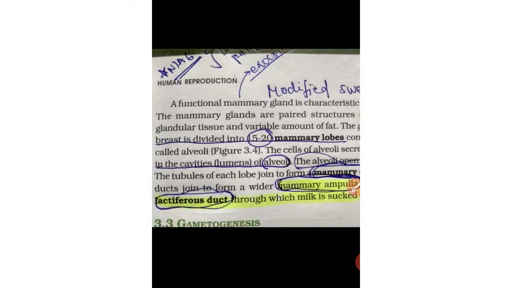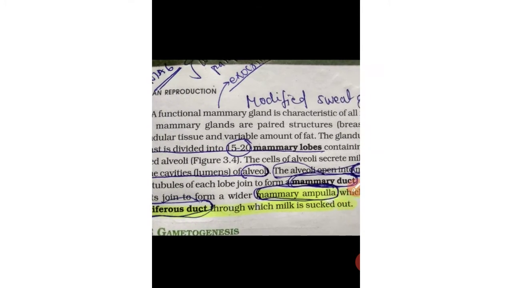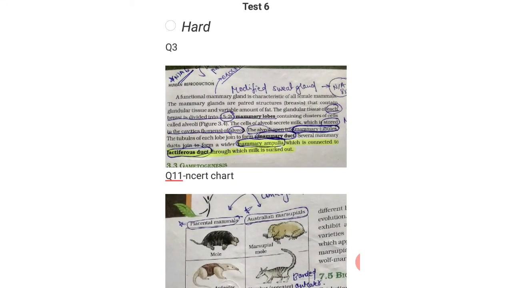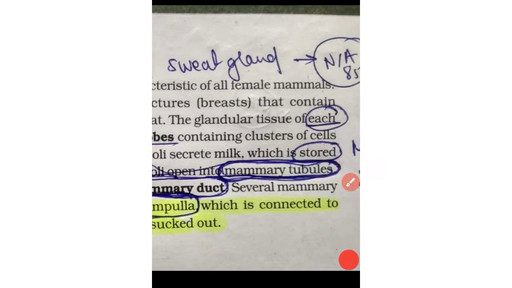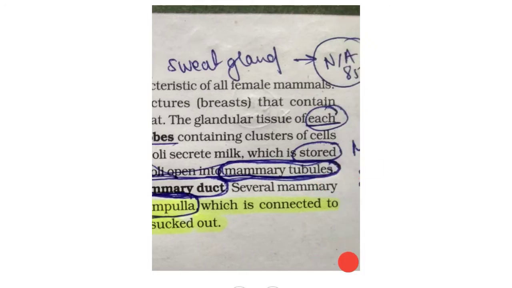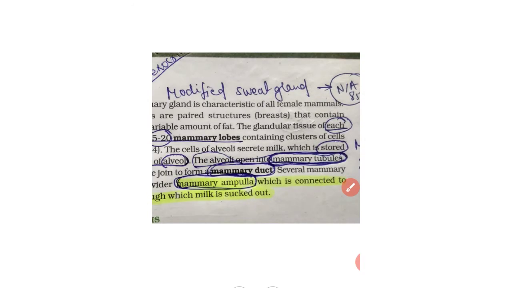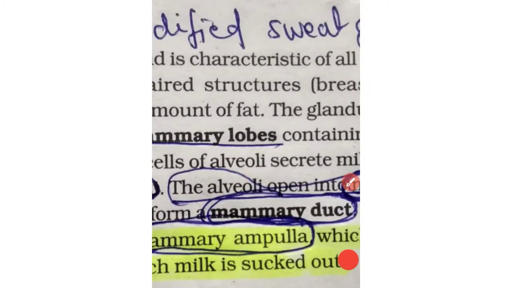The cavity, the lumen, is known as alveoli. The lumen is known as alveoli, and the alveoli open into mammary tubules. The alveoli open into mammary tubules, and tubule means a small pipe.